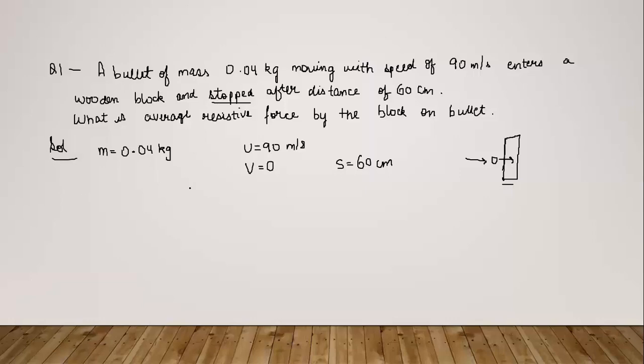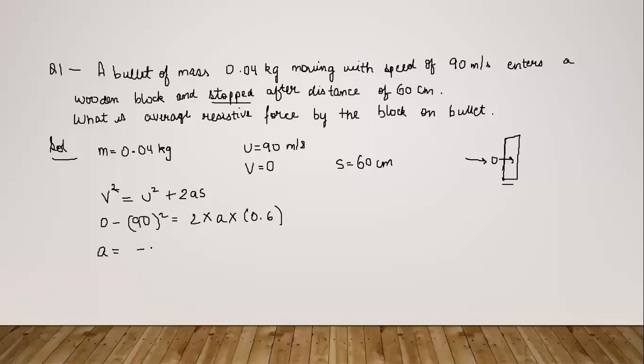So now we have to get the acceleration. Why? Because for calculating the force, we must need acceleration. So we will first calculate acceleration using the third expression that we derived there. Here v square is 0 minus u square is 90 square, equals 2 into acceleration, which we don't know, and distance or the displacement, which we know.